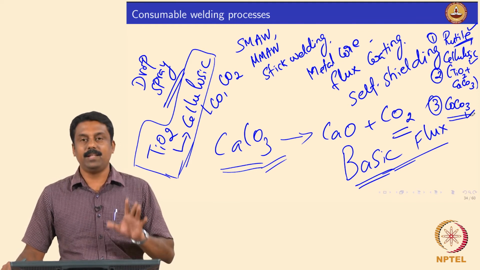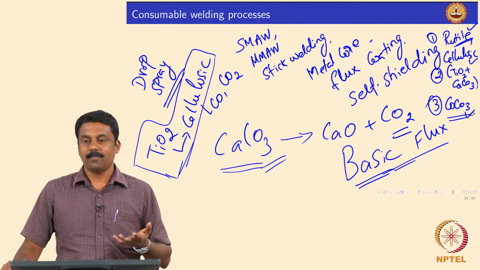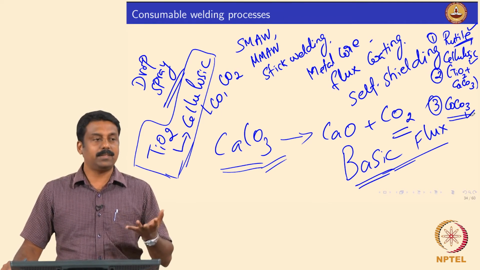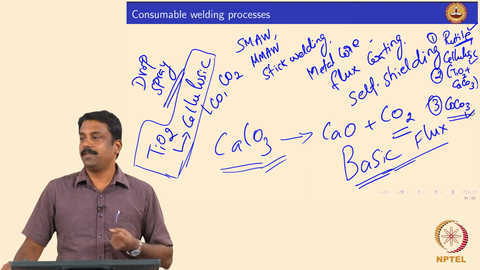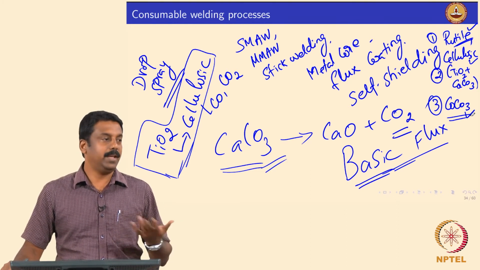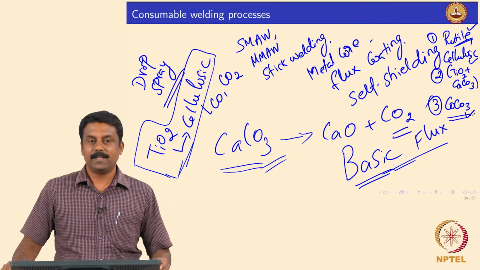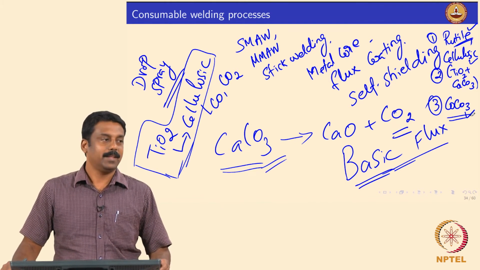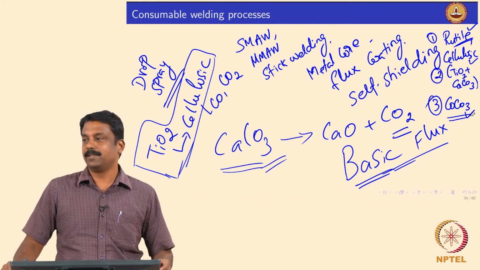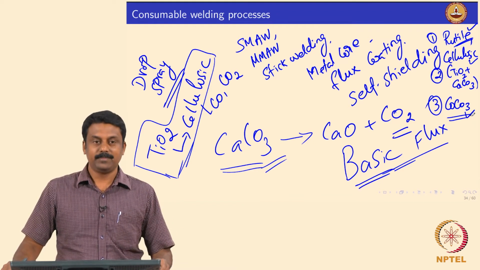So what are the fluxes we use? Apart from the shielding gas generation, the fluxes also have various other roles. For example, these fluxes also do the deoxidation of the weld metal, say in steel making. When you want to do deoxidation, what do you do? You add aluminum, so aluminum killed they call it, so that you can take the oxygen concentration out from the liquid pool.